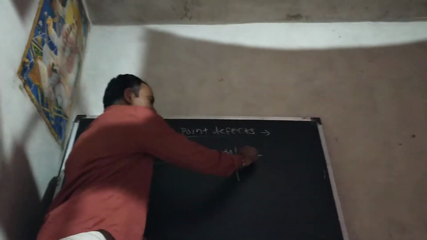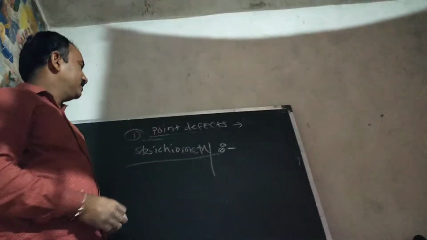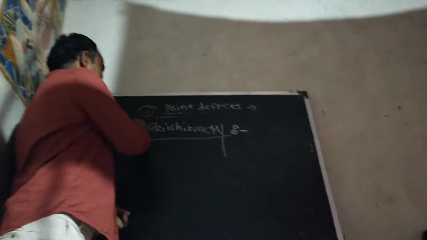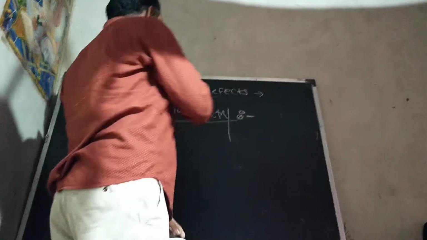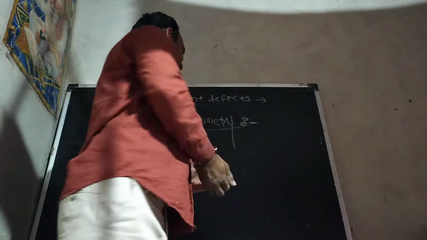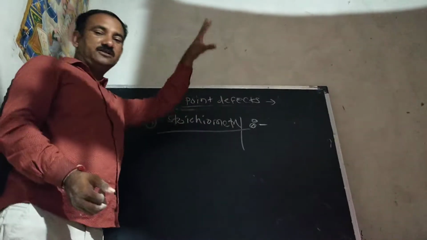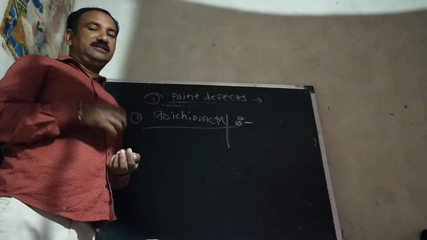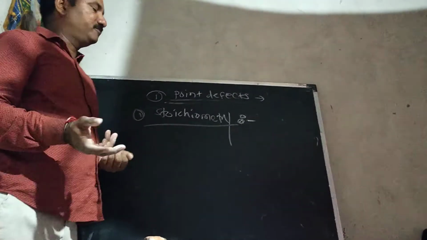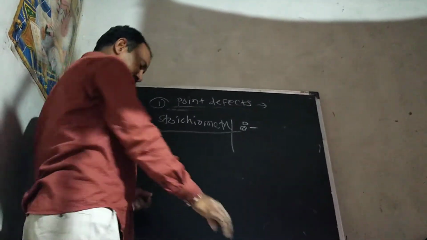So stoichiometry remains fixed in this point defect. Stoichiometry remains unchanged. What is stoichiometry? Stoichiometry is the fixed ratio of the atoms, or of the cations and anions, in the chemical formula of the substance.